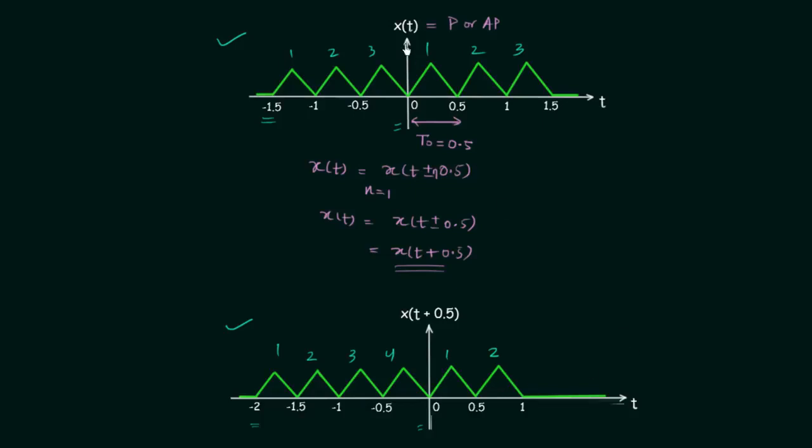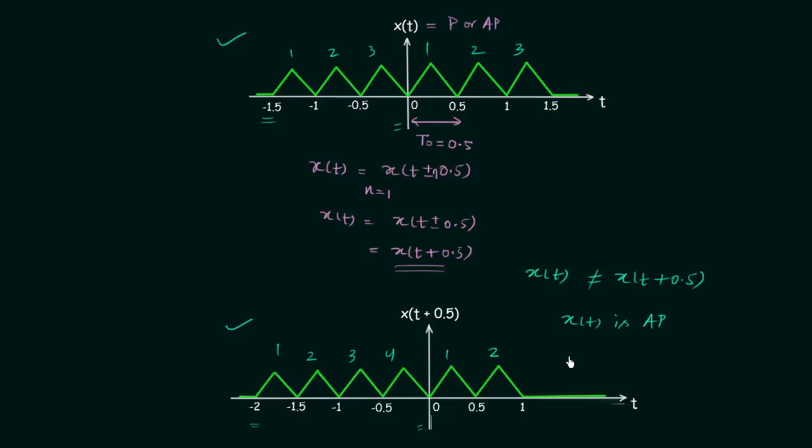This means x(t) is not the same as x(t plus 0.5), and this means signal x(t) is aperiodic.